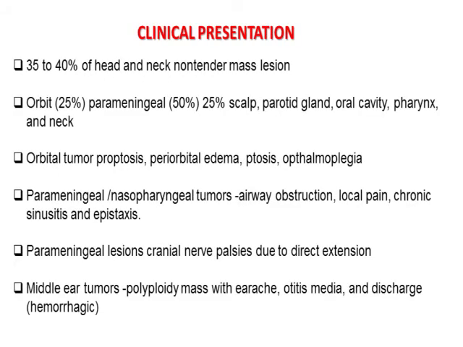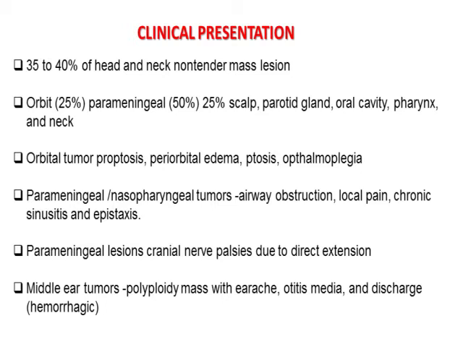Presentation-wise, these rhabdomyosarcomas present with non-tender neck lesions. They can also present in regions like the orbital region and parameningeal areas in 50% of the cases. Involvement of the scalp, parotid region, oral cavity, pharynx, and neck can be seen in around 25% of the cases. Involvement of the orbit can present with features of proptosis, periorbital edema, ptosis, and ophthalmoplegia.